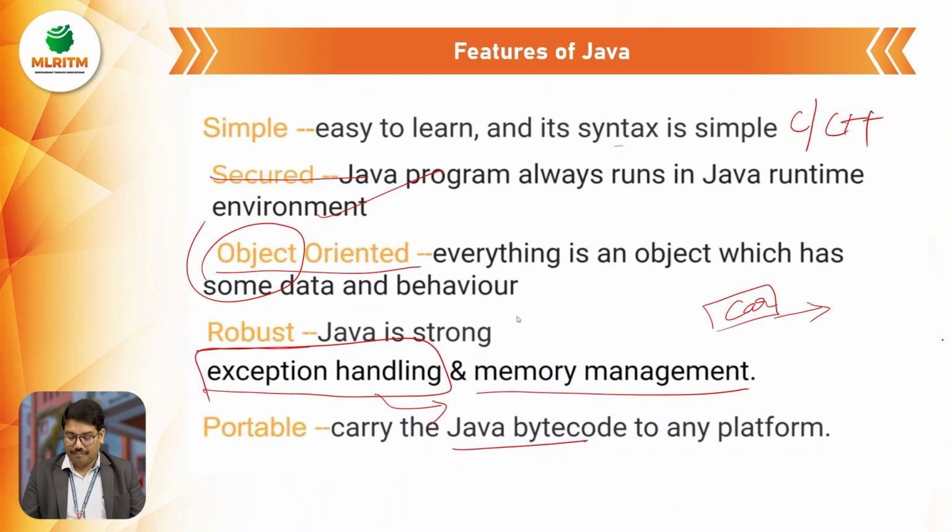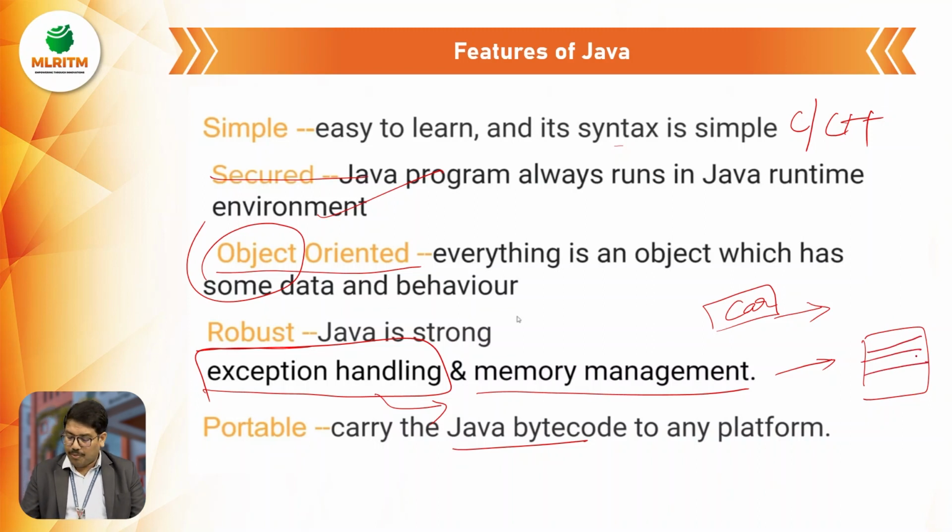Okay, and memory management. Java has efficient memory management. When you create an object one time, some memory will be allocated for it. If you reuse this object or reset the object, a new object won't be created. Its reference will just be given to another variable. So the object is created only once. If you call that object as many times, only the reference will be sent, not the object. That means effective memory management is done in Java.